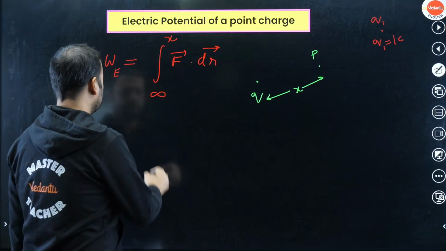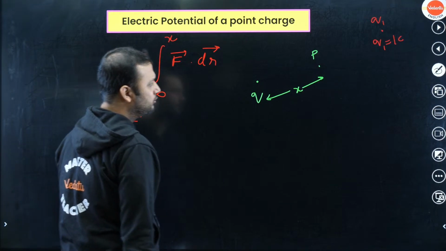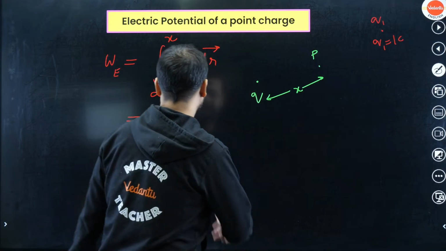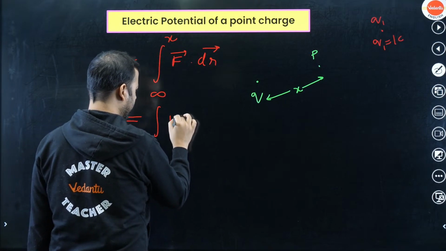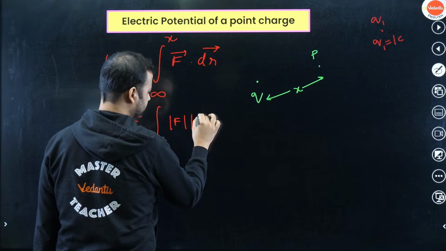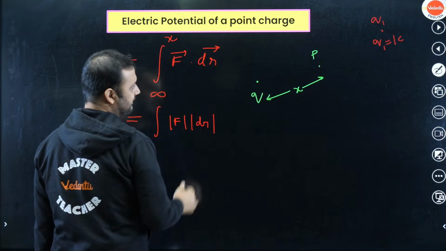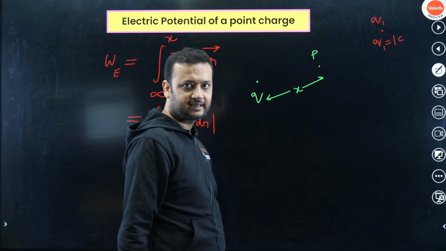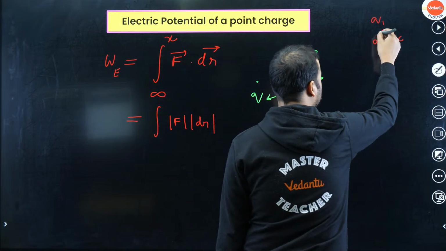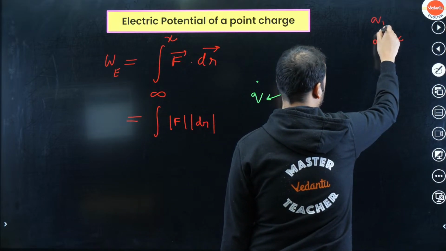So what is the magnitude of the force? This will become mod F, mod dr, and the angle between F and dr. You can see this person is bringing the charge like this.